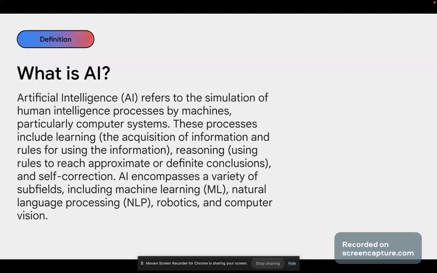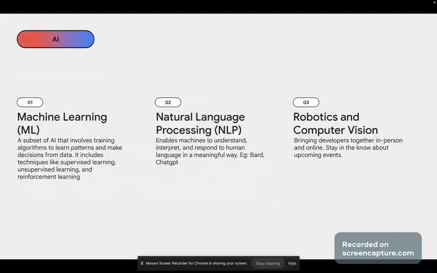So, let's look at other parts of AI in detail. Machine learning is a subset that involves training algorithms to learn patterns and make decisions from data. Then we have supervised learning, unsupervised learning, and reinforcement learning. I don't want to go into the technicalities because that's not what this session today is supposed to cover.